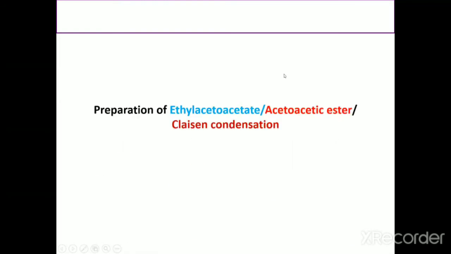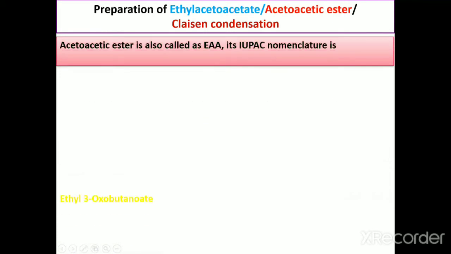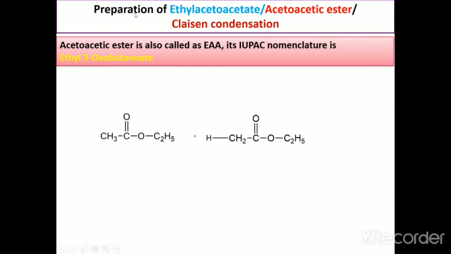Today I will discuss the Claisen condensation, or the preparation of ethyl acetoacetate. Acetoacetic ester is also known as a Claisen condensation. So let us see how this Claisen condensation, or preparation of ethyl acetoacetate, works.